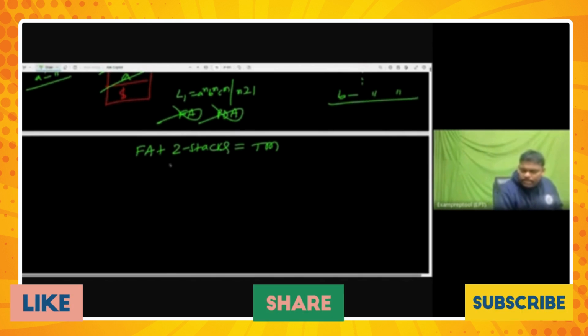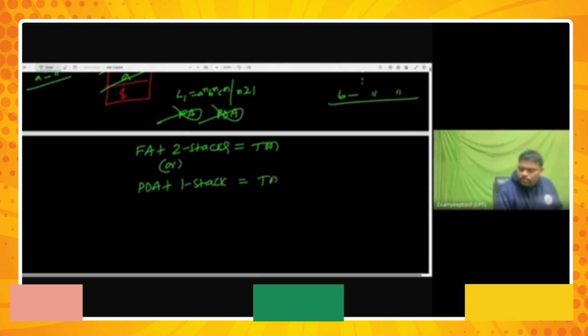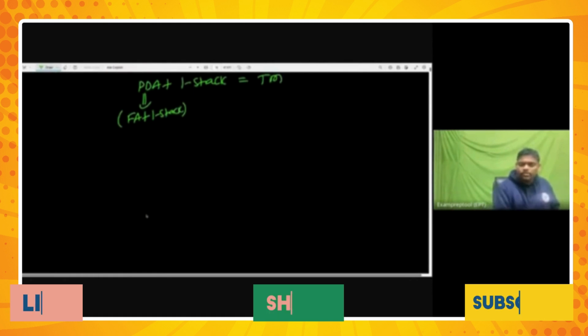Another way of writing the same thing: PDA plus 1 more stack extra, which is also a Turing machine, because PDA internally contains finite automata plus 1 stack. That is the reason. Now some people are asking, using 2 stacks, can I do it?